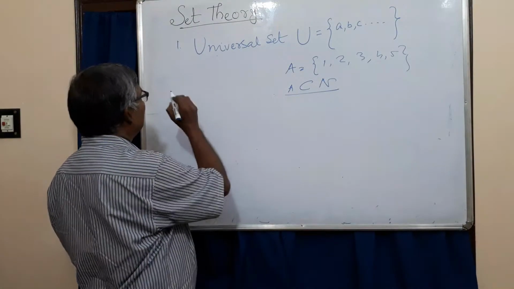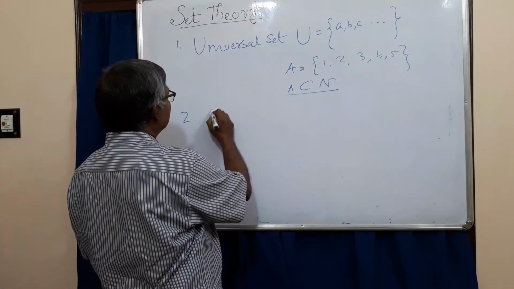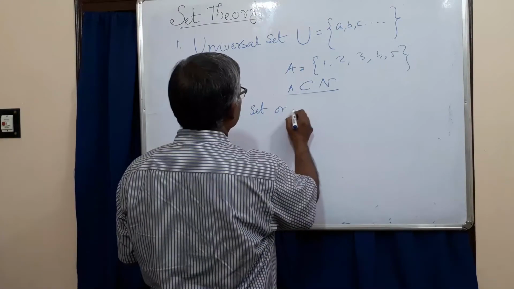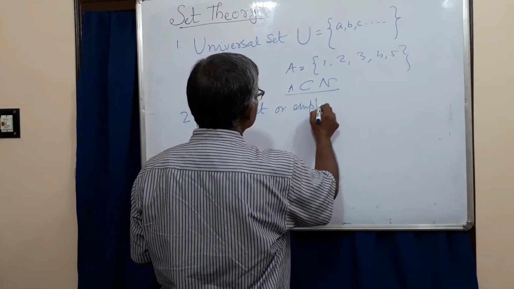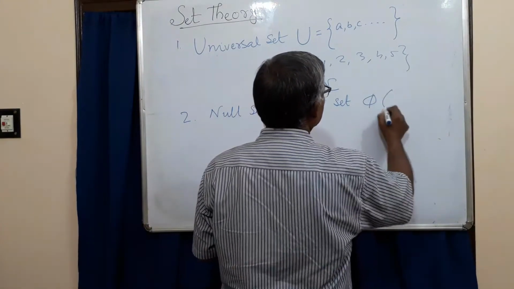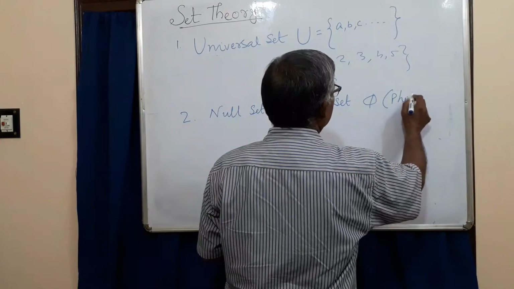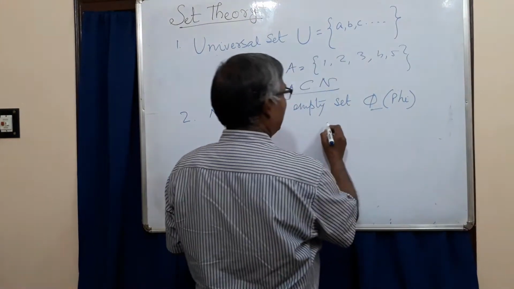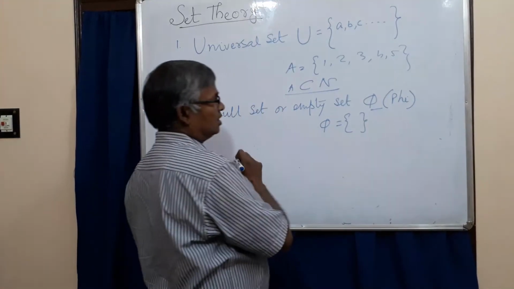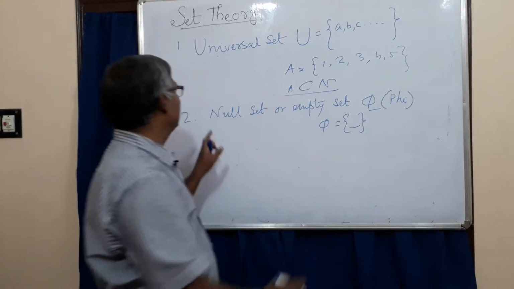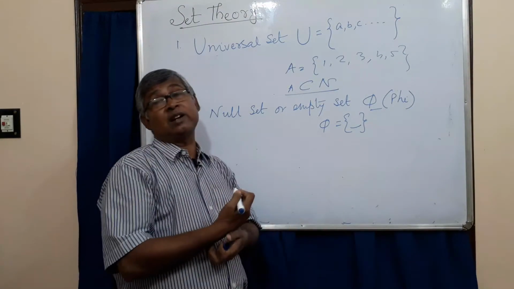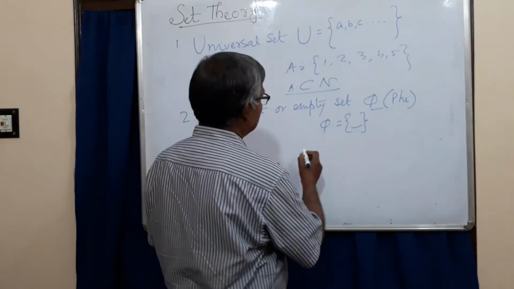Secondly, we learn the null set or empty set. It is written as phi. Mathematically, the notation is phi. A set is a null set if it has no element. So how can we write it?